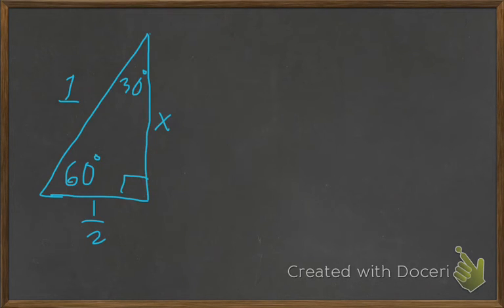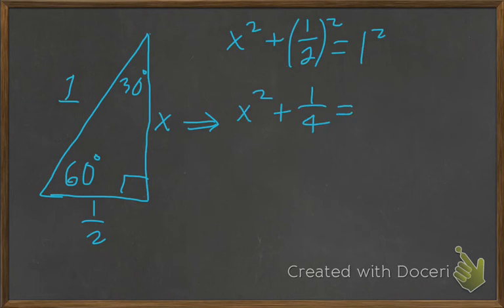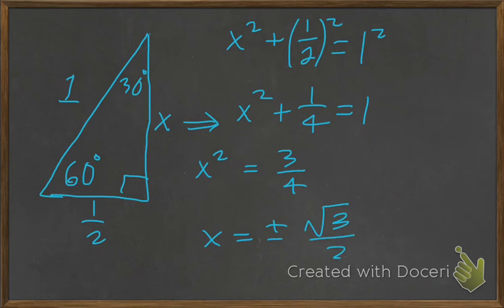So isolating that triangle, with our bottom leg of 1/2 and our hypotenuse of 1, the unknown side can be x, and we can apply the Pythagorean theorem to this. And what you can see after my really fast writing is that the longer side, the side opposite the 60 degrees, is square root of 3 over 2.